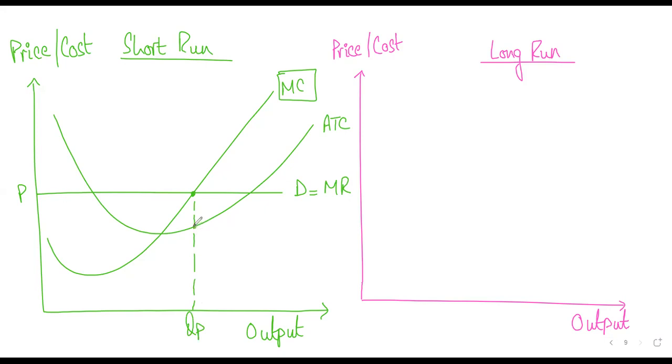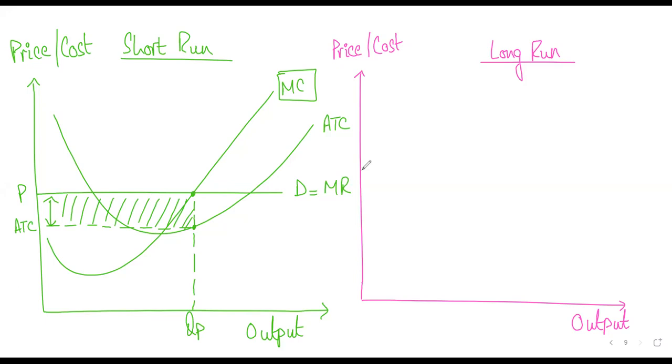Then you'll see where this is intersecting with the ATC. You'll connect it to the y-axis, and this will tell you how much it costs to produce a typical unit of the good. You can see for yourself that price is higher than ATC. So this entire shaded region would be your abnormal profit. The area of this rectangle is your abnormal profit. Is this making sense?